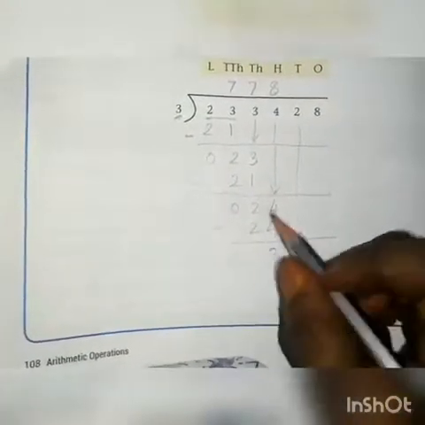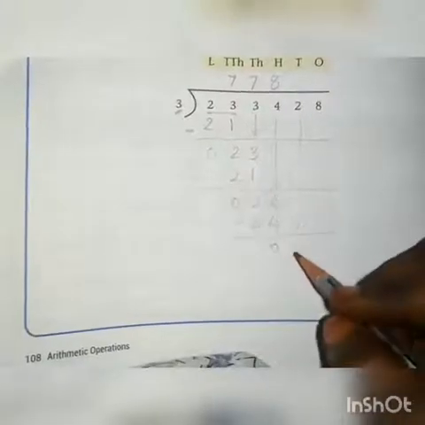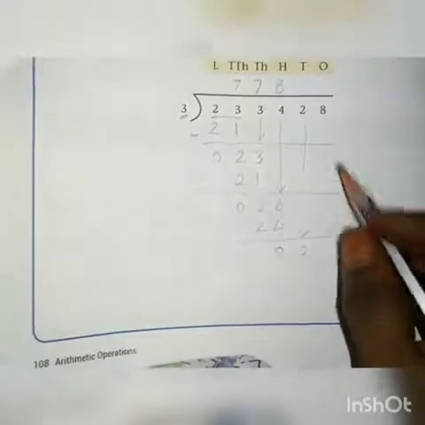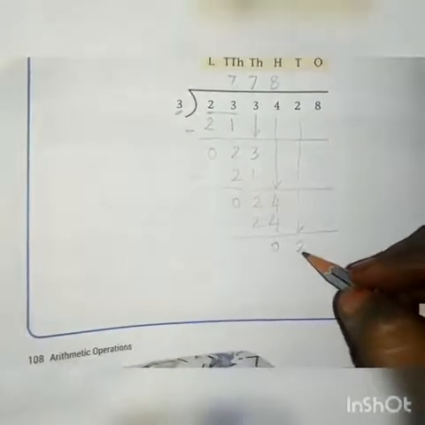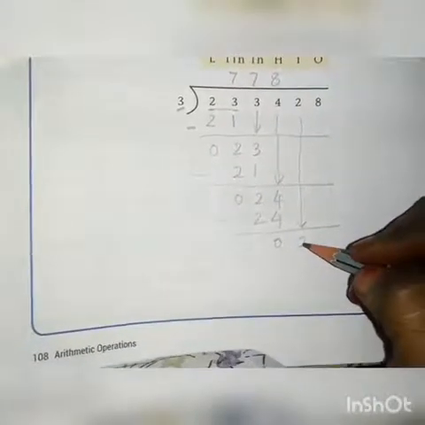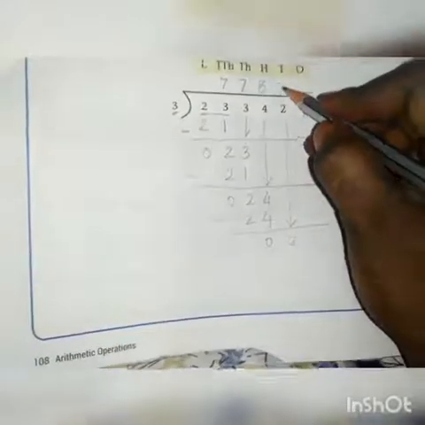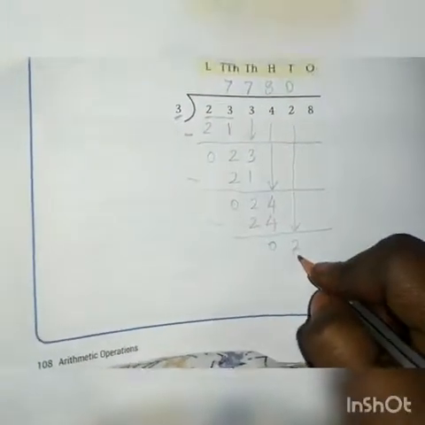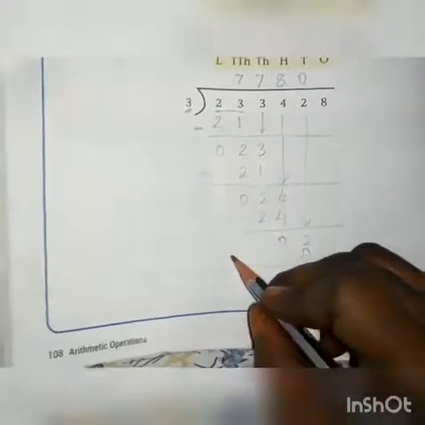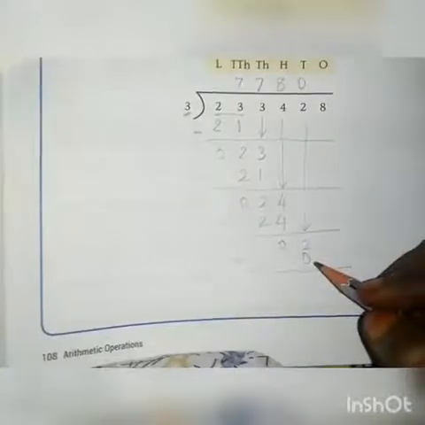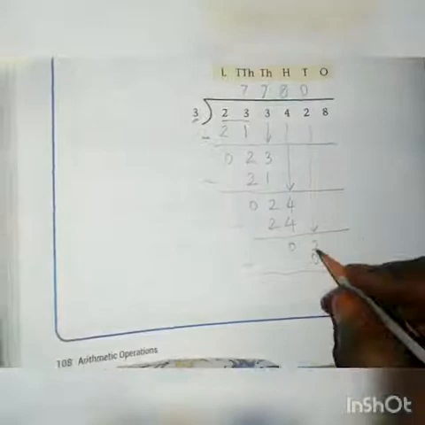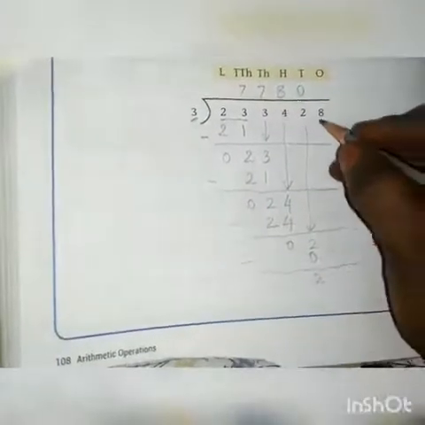Can we divide 2 by 3? No, because 2 is smaller than 3, so we cannot divide. So we have to bring down the next number. Before bringing down the next number, what we have to do? We have to divide 2 by 3. So how many times we will get 0 from 3 table? 3 zeros are 0. 0 is smaller than 2, so we can consider 0 times. If we take 1 time, we will get 3. So 3 is greater than 2, so we should not take 1 time. We have to take for 0 times only. 2 minus 0, 2. Now we can bring down next number 8.